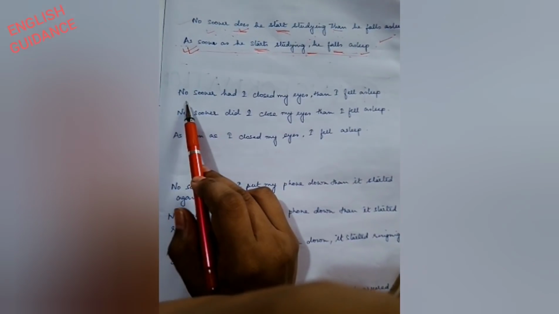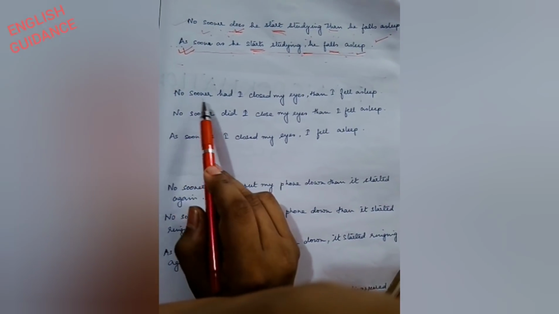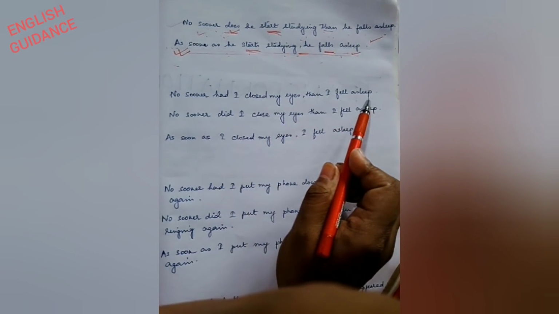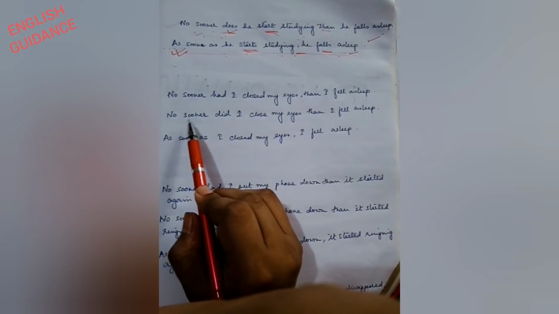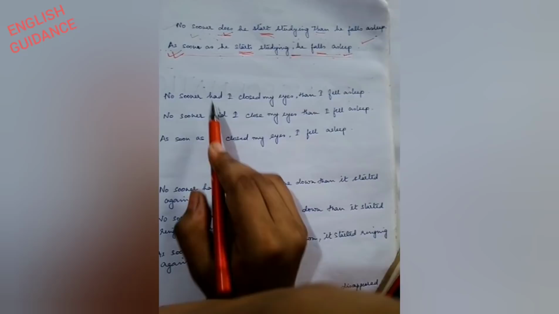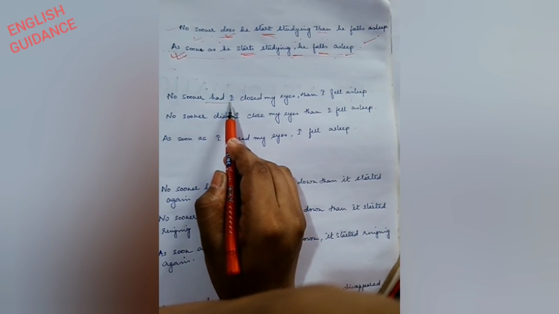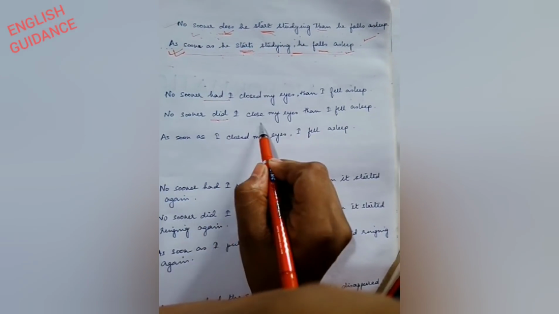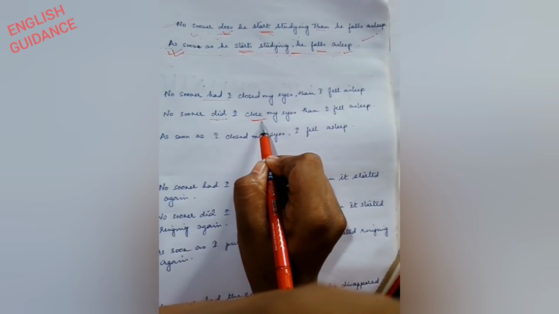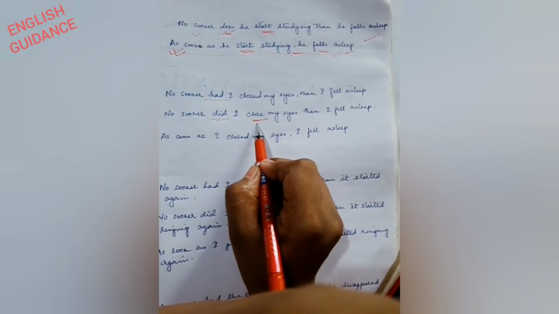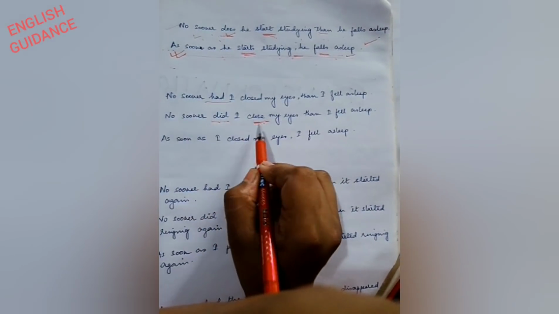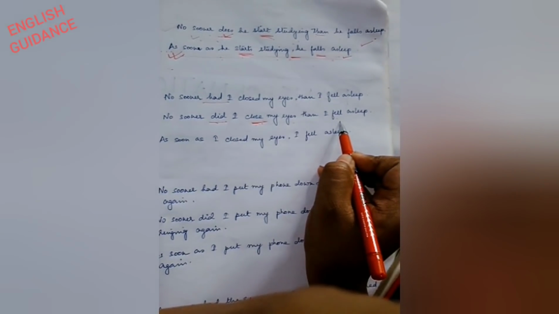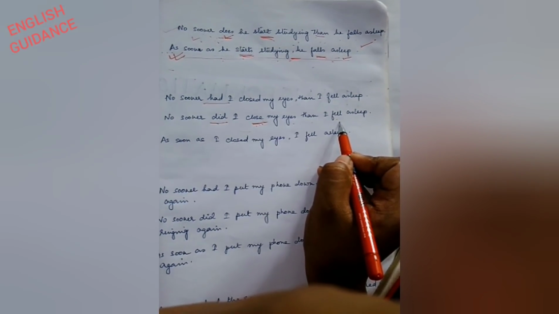Come to the next point. Suppose your question is, no sooner had I closed my eyes than I fell asleep. You are asked to change it with no sooner did. So it is already in past, right? So in this case you have to use did. No sooner did I close, not closed. This thing we already did previously. No sooner did I close my eyes than I fell asleep.